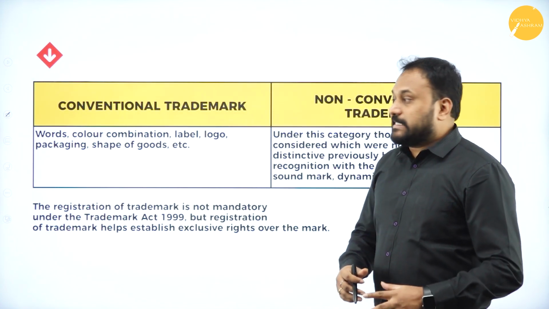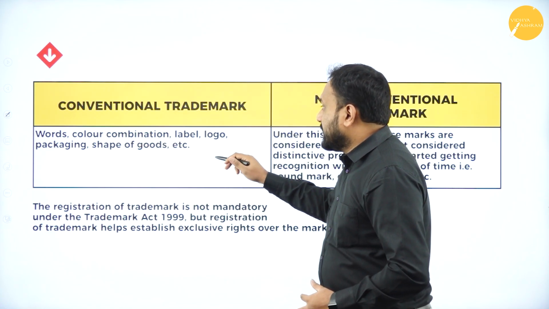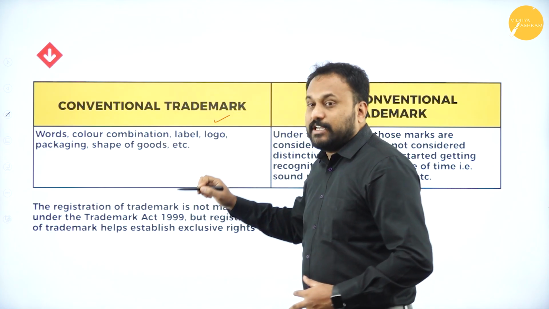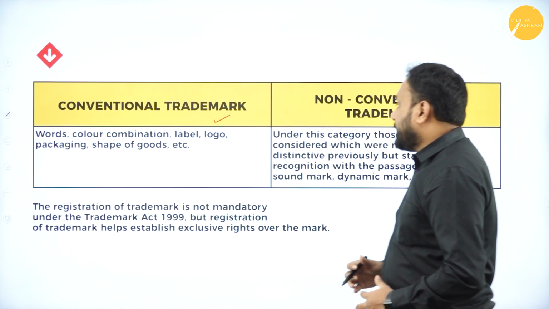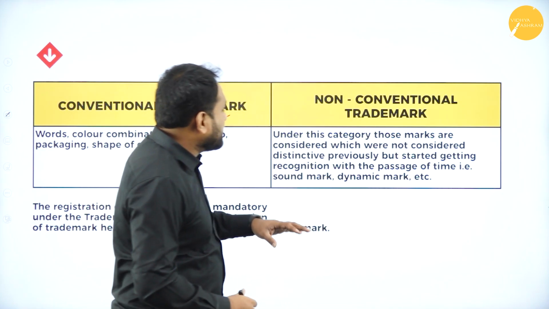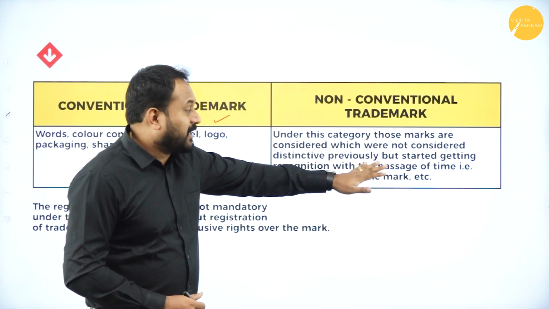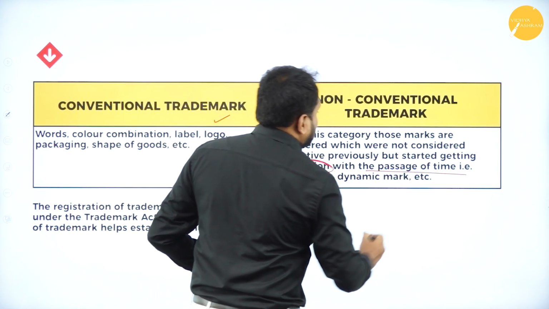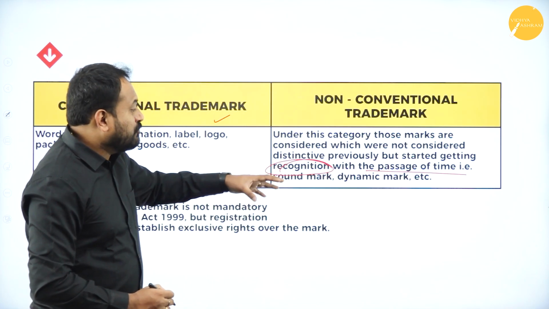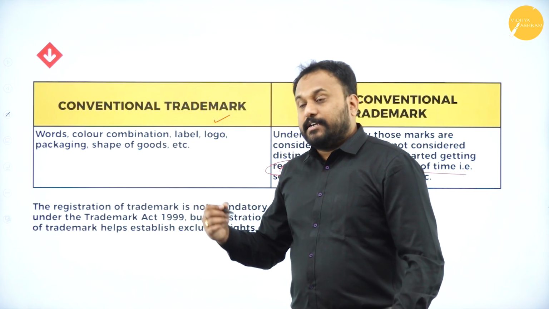First is words, color, combination, label, logo, packaging, shape of goods, etc. These are called the conventional trademark. Now, non-conventional means under this category, those marks are considered which were not considered distinctly previously but started getting recognition with the passage of time, that is sound mark, dynamic mark. Those are called non-conventional trademarks.